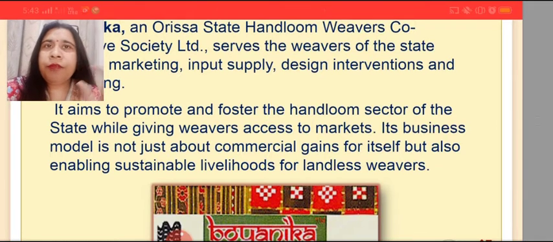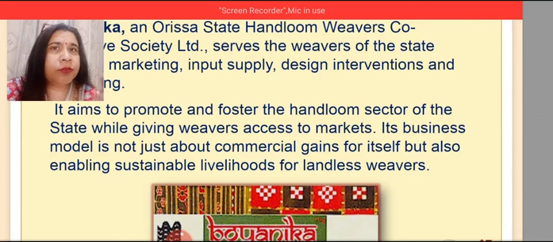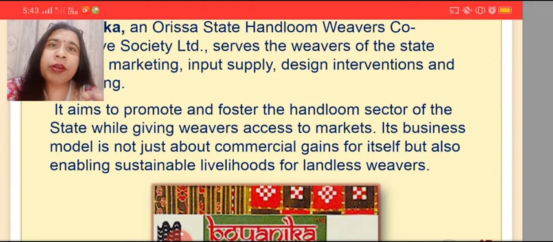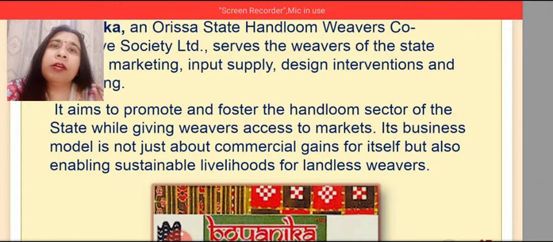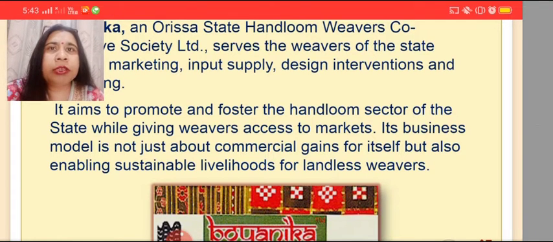So let's briefly now discuss the difference between consumers and producers cooperative society. Consumers cooperative society is formed by a group of consumers who pool their resources so that the other consumers could be provided the products at reasonable rates.